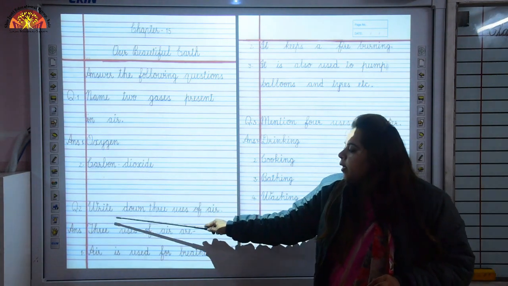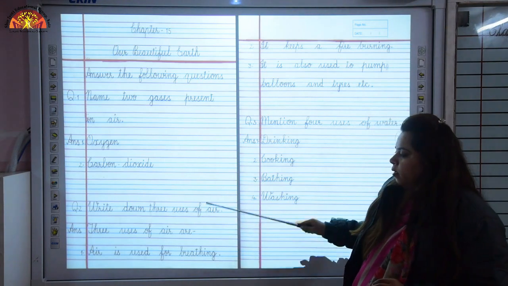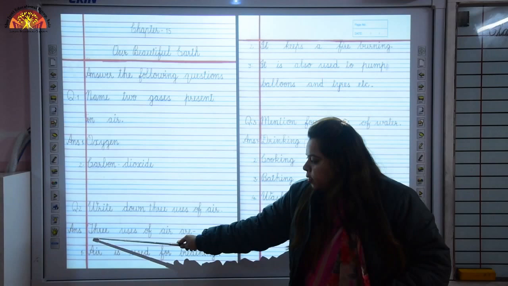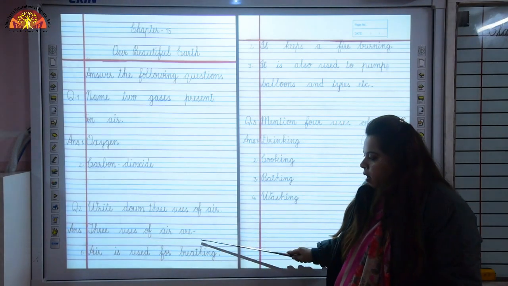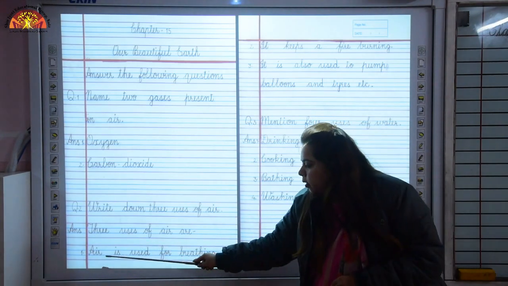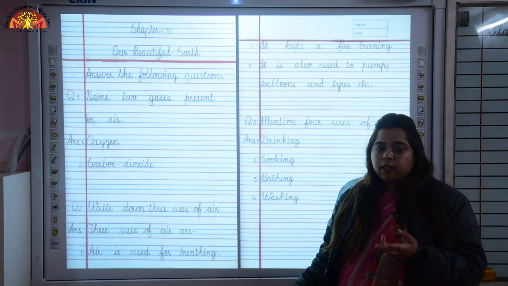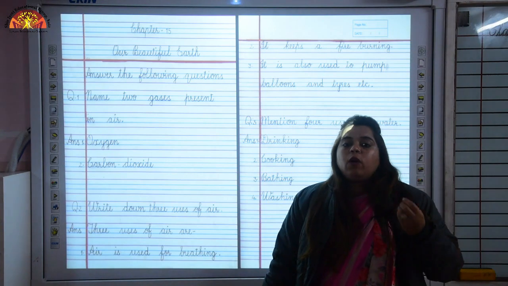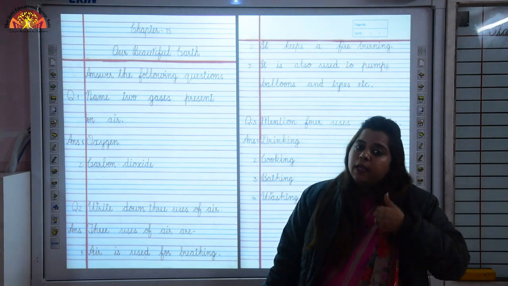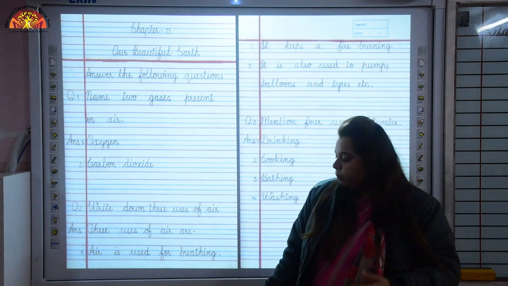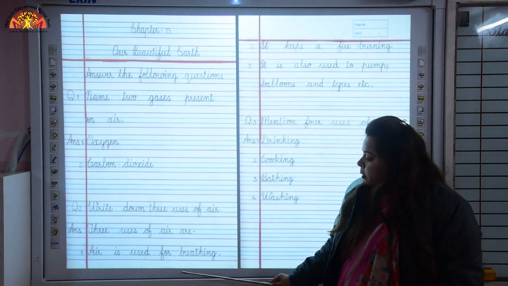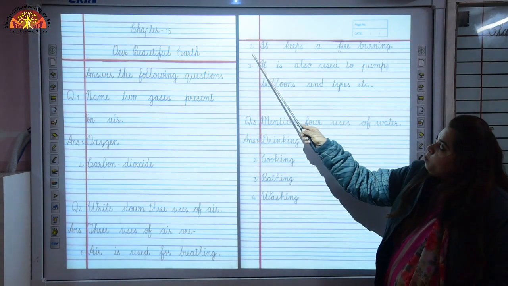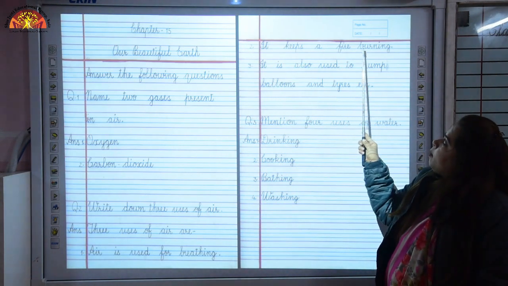Question 2. Write down 3 uses of air. In this question we have to write 3 uses of air. Answer. 3 uses of air are: number 1, air is used for breathing. Yes, it is the main point. Air is used for what? Air is used for breathing because we breathe in air and we breathe out air. So, spelling of breathing, BREATHING, breathing.